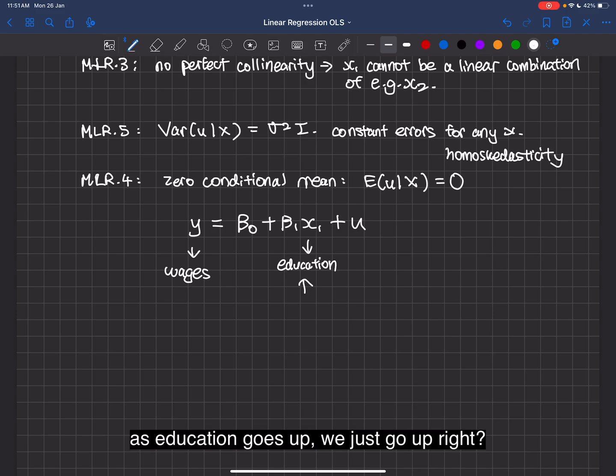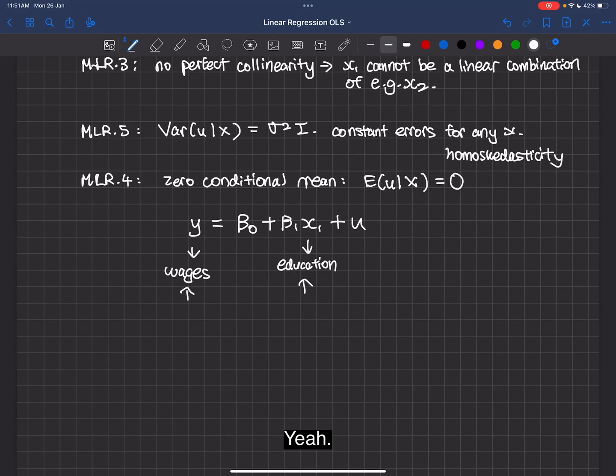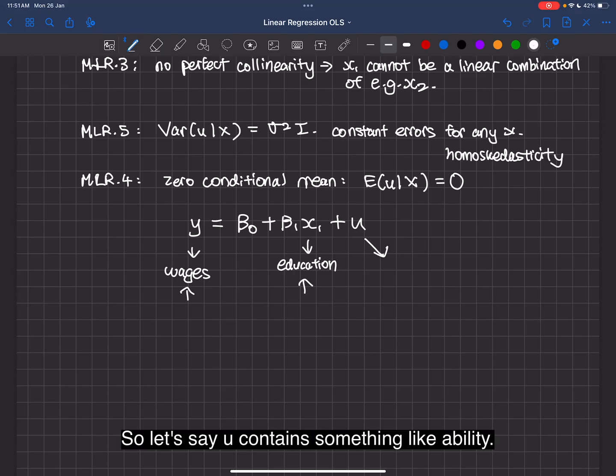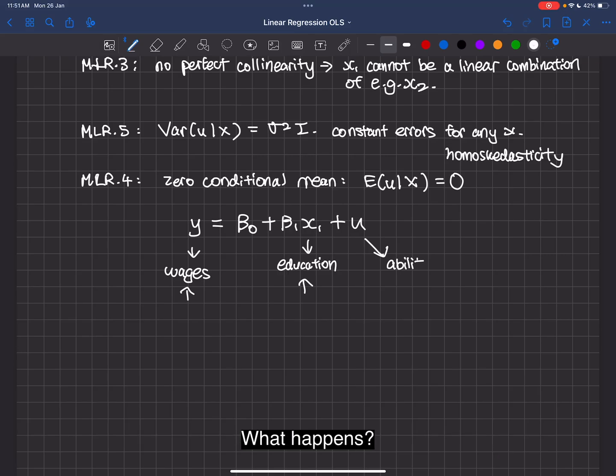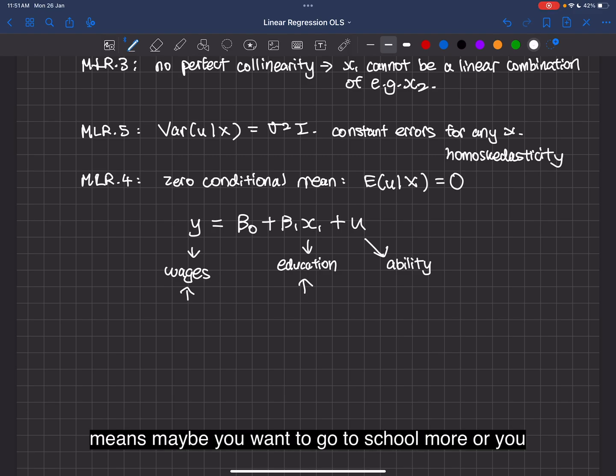As education goes up, wages go up, right? Yeah. So let's say u contains something like ability. What happens? What does ability affect? Think about it. Ability means you're smarter, means maybe you want to go to school more or you get more education and you earn more.